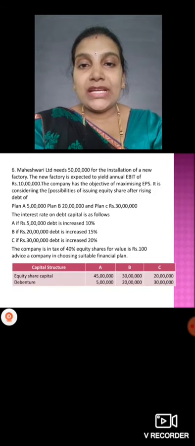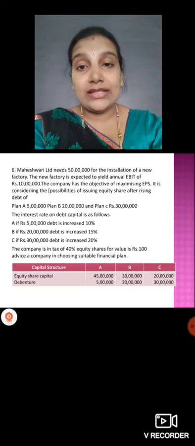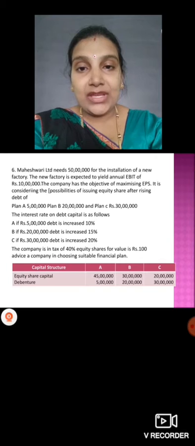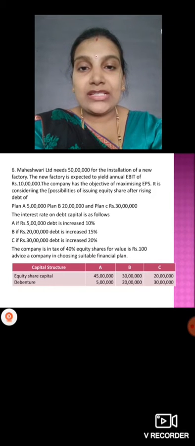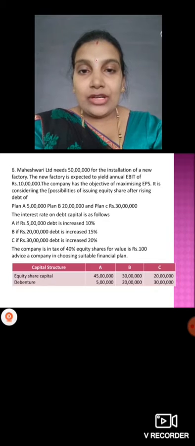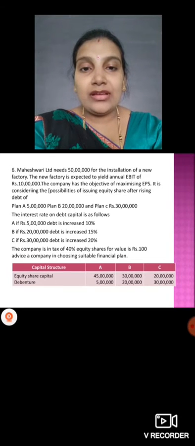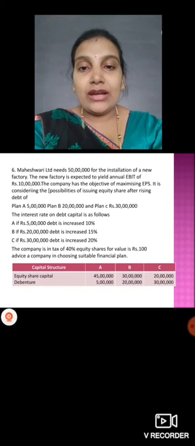It is considering issuing equity shares after raising debt: plan A 5 lakh, plan B 20 lakh, plan C 30 lakh. The interest rate is given: on 5 lakh it is 10%, on 20 lakh it is 15%, on 30 lakh it is 20%. You have to calculate with a 40% tax bracket, and equity share value of 100 rupees per share.